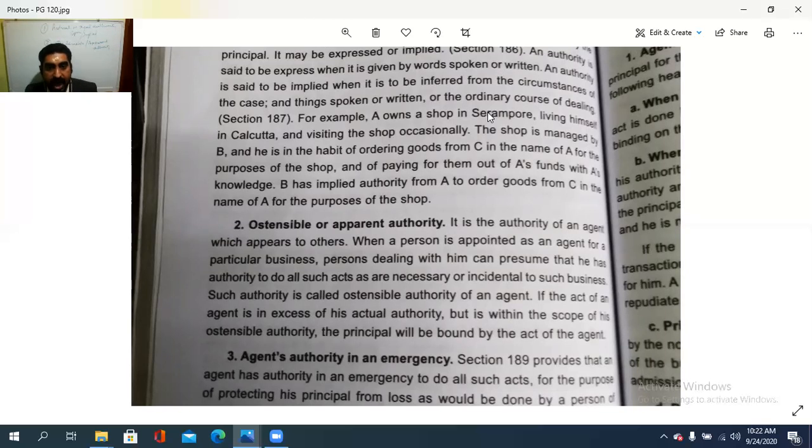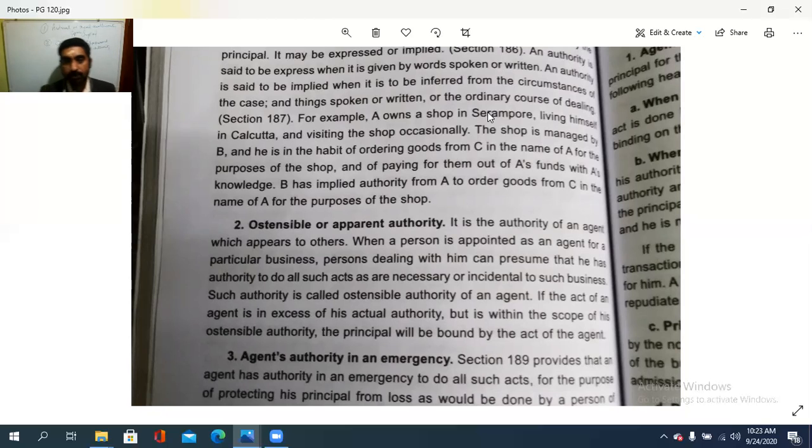Such an authority is called an ostensible authority, and if the act of an agent is in excess of his actual authority but is within the scope of his ostensible authority, the principal will be bound by the act of the agent. So what is that? If the act of an agent is in excess of his actual, യഥാർത്ഥ അധികാരത്തെക്കാട്ടിലും കൂടുതൽ ചെലവഴിക്കുകയാണെങ്കിൽ but is within the scope of his, അത് ചെയ്തിരിക്കണം എന്നുള്ള ഒരു തോന്നൽ ഉണ്ടാവുകയാണ്. In such a case, the principal will be bound by the act of such an agent. Principal needs to obey, will be bound, liable to accept such an agent. അതാണ് ostensible or apparent authority.